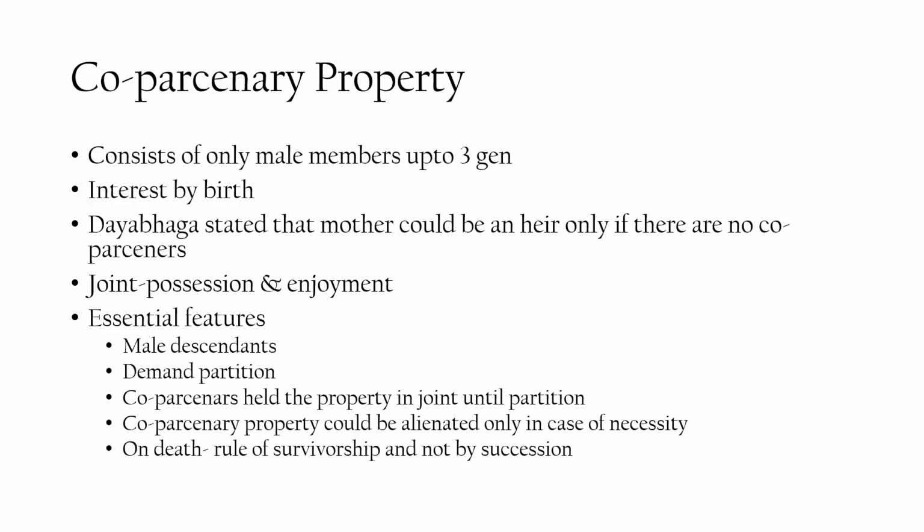On death of a co-parcener, the property would go to the heir through the rule of survivorship. The rule of survivorship states that a co-parcener is entitled to get the property automatically. But if there is succession, then the property will devolve upon the heir only after a will or intestate succession comes into existence.